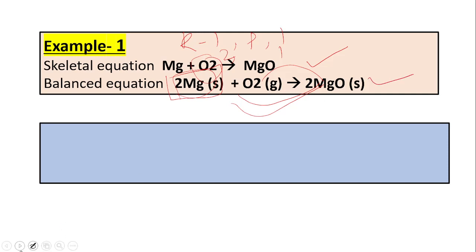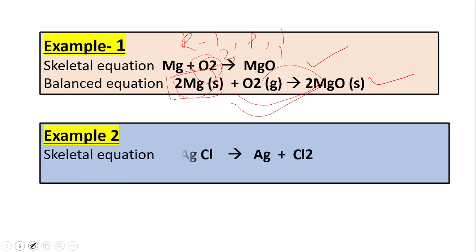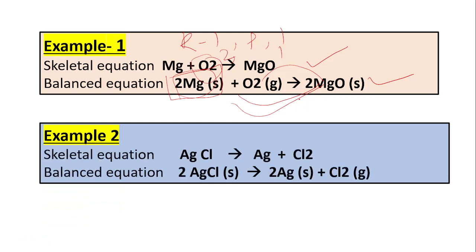Look at example number 2. This is the skeletal chemical equation, HgCl gives Hg plus Cl2. You can see that chlorines are not balanced. There is one chlorine atom in the reactant side, but there are two chlorine atoms in the product side. But after writing 2 in front of AgCl and in front of Ag, we have a balanced chemical equation.